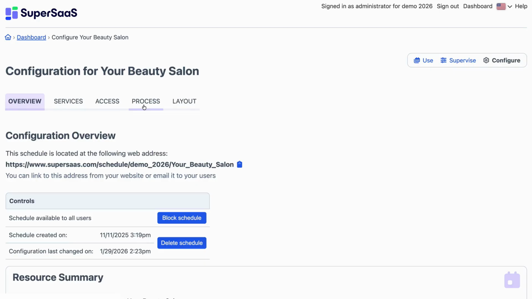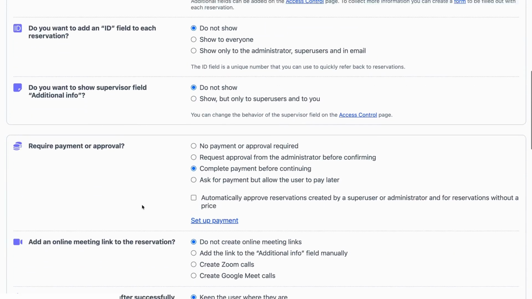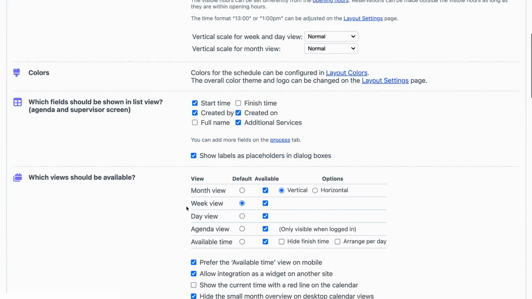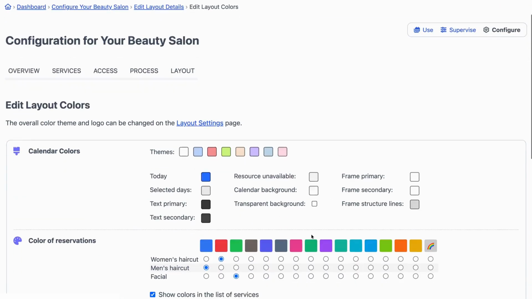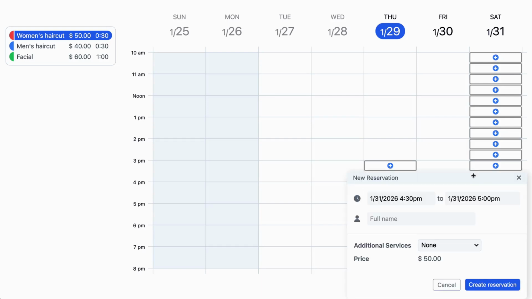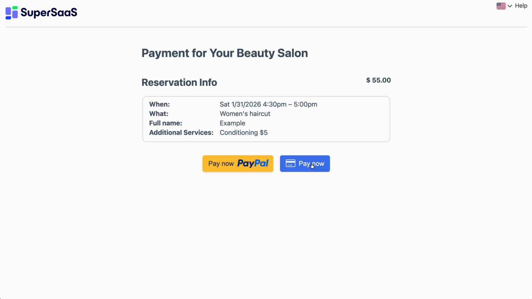Super SaaS excels in flexibility. You can fully customize the booking process much further than what we've seen so far. And you can also change the layout of your schedule by adding your own logo, choose which type of schedules to show, and adjust the colors to match your brand. The software also lets you accept payments at the time of booking using a wide range of payment options. Whether via immediate payment, credits, or invoicing via a payment provider, you're no longer chasing payments.